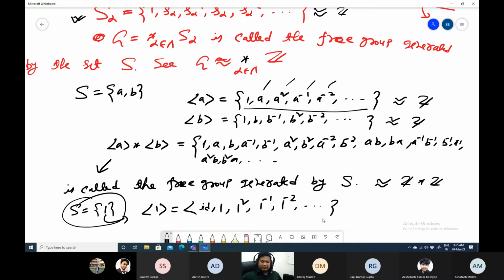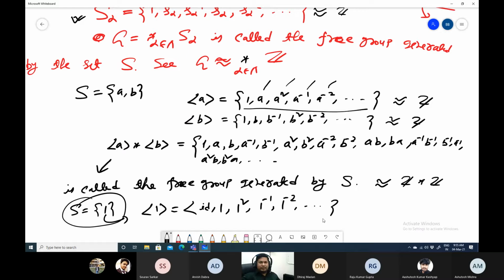What is the problem? S is a set. I am not saying that this one means the real number one, right? Then how do you know that 1 squared will be 1, or that 1 inverse is 1? It is just a set. Set means it does not have any operation. Yes, sir, that is just a notation.